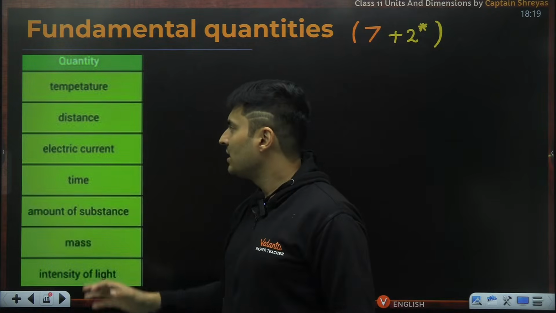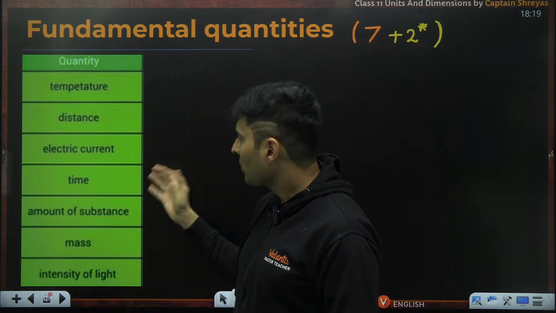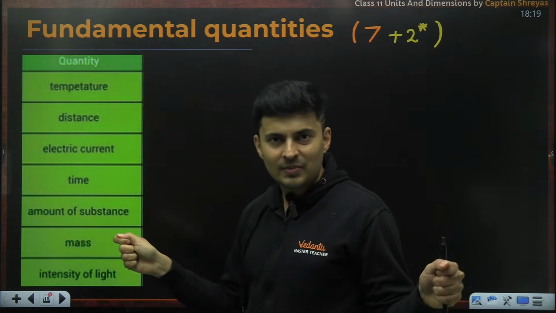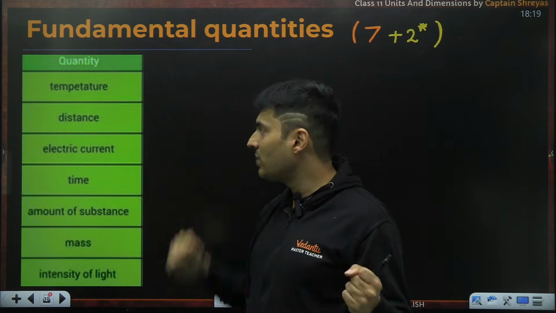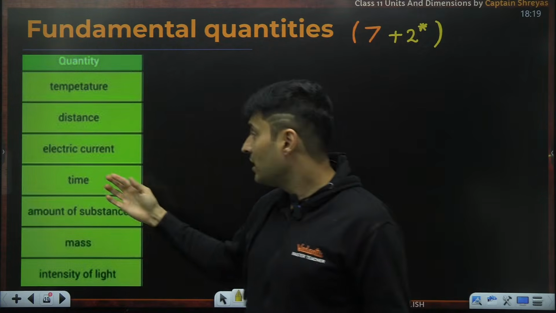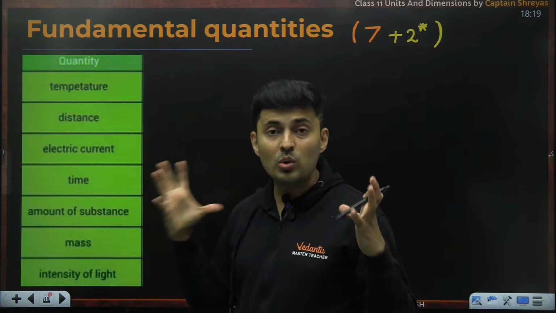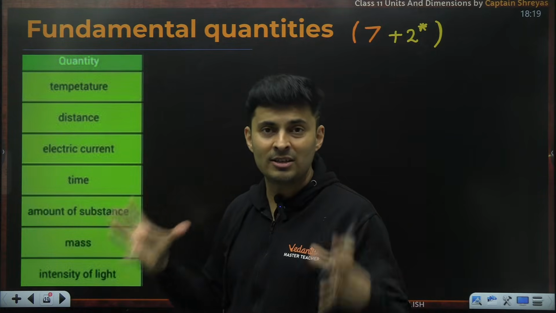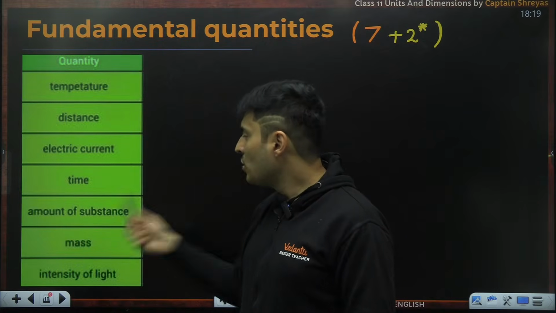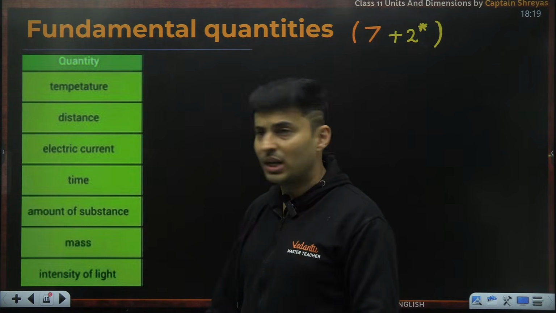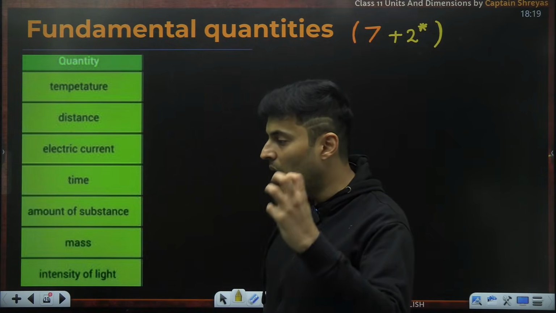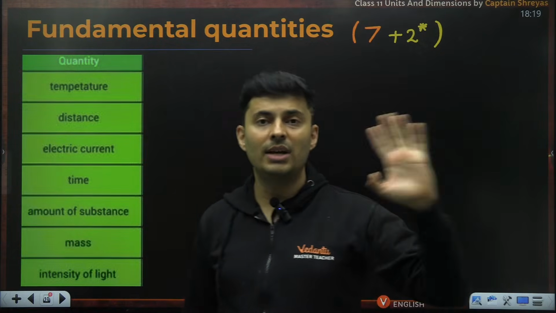First is, let's say, mass, then you have temperature. Okay, the ordering is not great, but anyways, so you have length or distance, you have temperature, you have current, electrical current, wires carrying current. Time is there. You have amount of substance which is measured in moles. How many moles? There is a separate chapter in chemistry called moles. You have current also, it is a 12th standard topic. Yeah, mass is there, and intensity of light. All of these are the fundamental quantities.